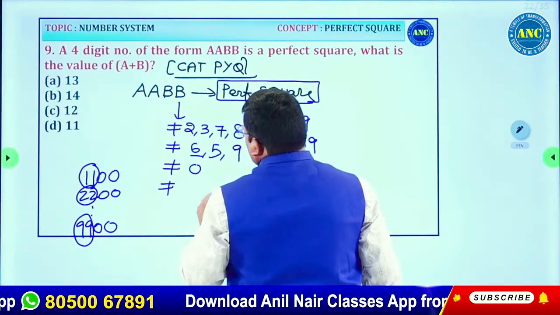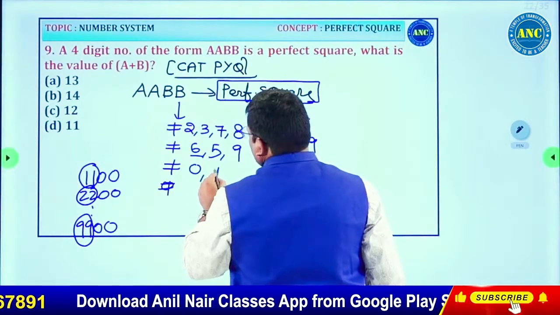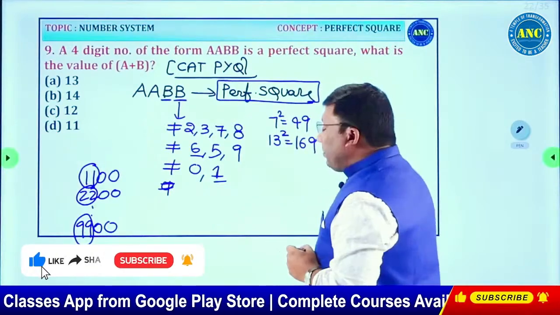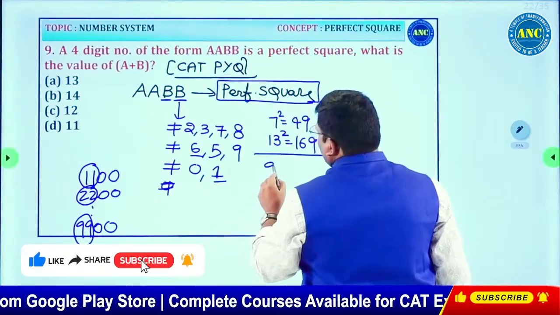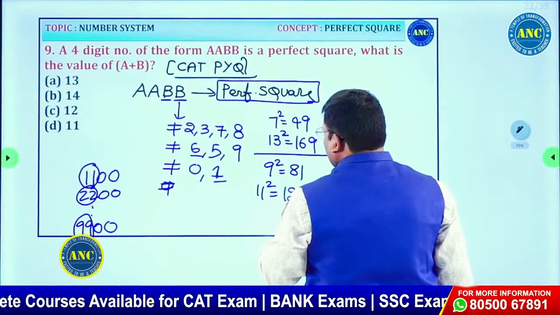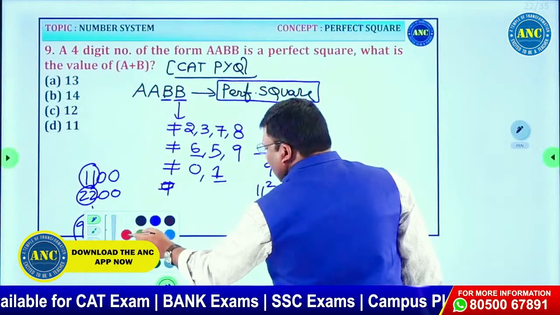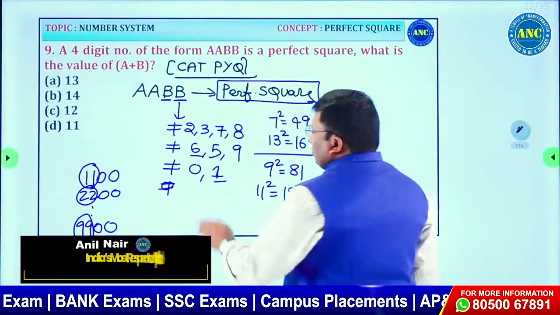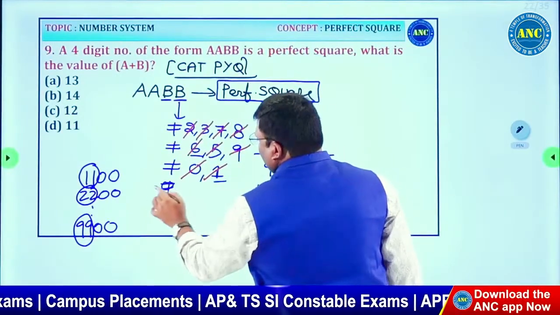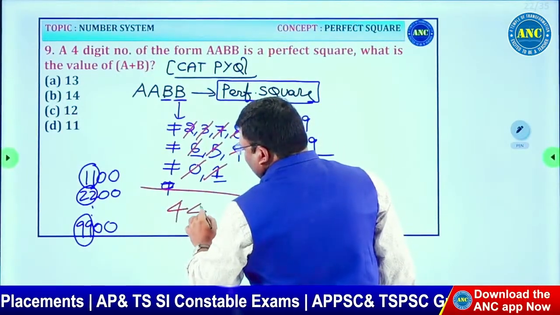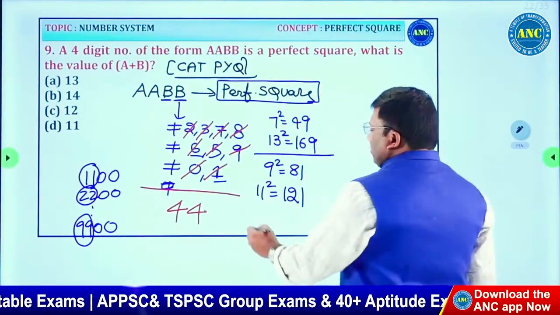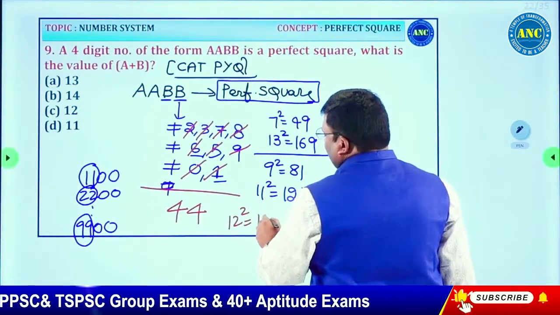It cannot be 1. If it is 1, for any perfect square ending with 1, the tens place has to be an even number: 9 square 81, 11 square 121. These also cannot be. So 0, 1, 2, 3, 5, 6, 7, 8, 9 are all out. The only possibility is 4. So it is 44, and 12 square is 144.